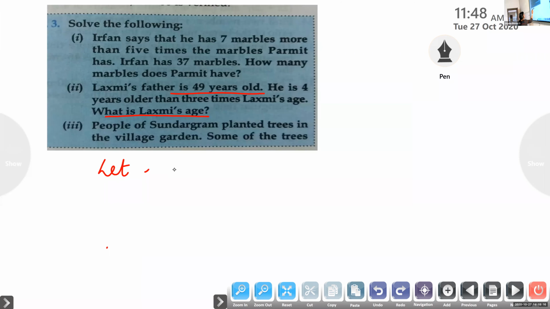Let Lakshmi's age be equal to x. So Lakshmi's age is x, and three times Lakshmi's age is 3x. The father's age is 49, which is 4 years older than 3 times Lakshmi's age.